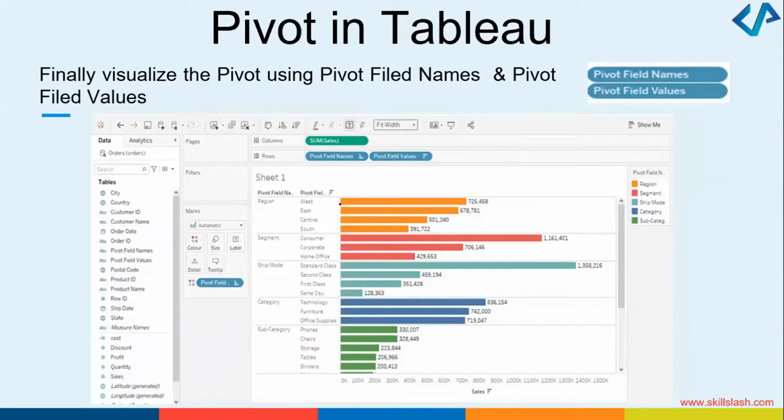Okay, look at this information. I've got some data source where it is west, east, central, south. I've got the different segments, the shipping mode, the category, the subcategory that I have. These are the different things that we've got here.